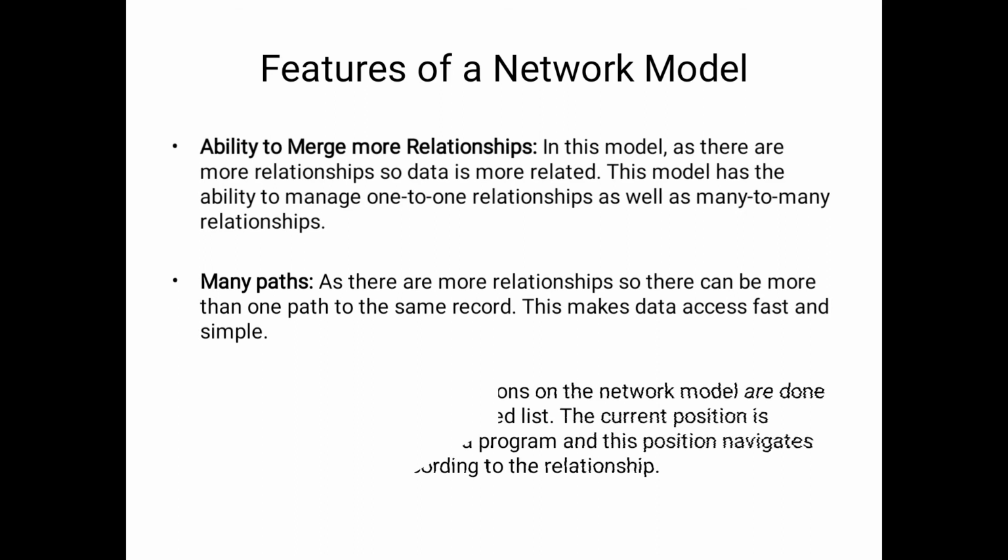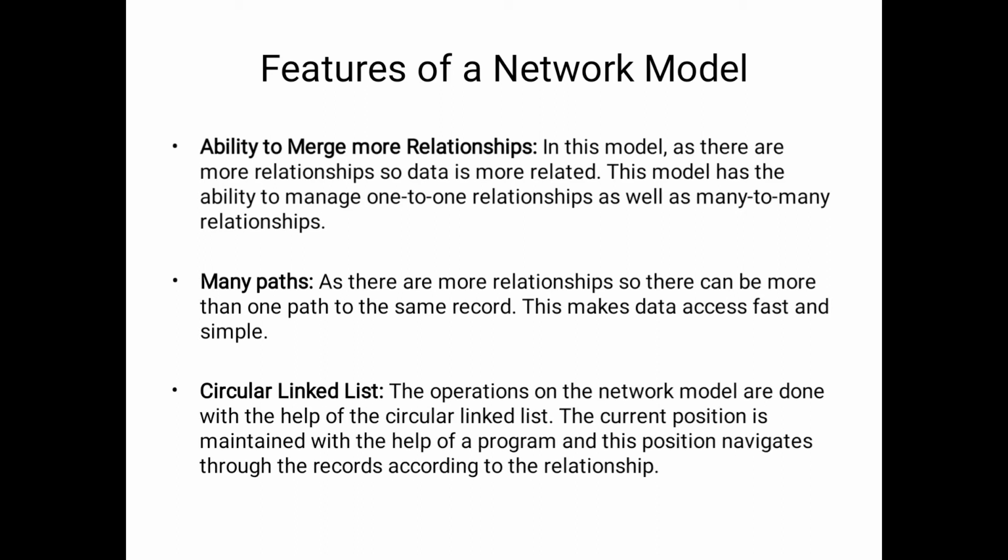Another feature is that it maintains a circular linked list. What is the meaning of circular linked list? The starting node and ending node are also connected. Based on our aim, we can provide the link from the last node to the parent node. That is also correct, because this maintains the graph data structure.